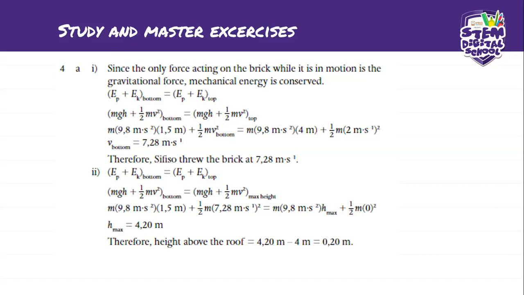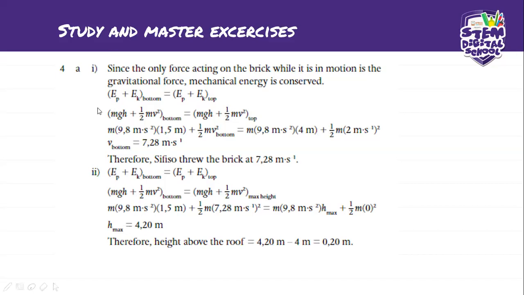Remember, conservation of mechanical energy means that the mechanical energy before is equal to the mechanical energy after. So this is bottom and top.